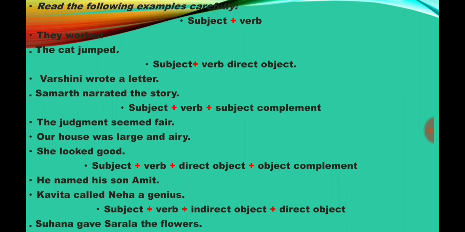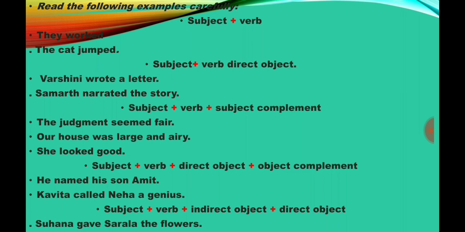Another sentence pattern: subject plus verb plus direct object. Varshini wrote a letter. Varshini is the subject, wrote is the verb, a letter is the direct object. Samarth narrated the story. Samarth is the subject, narrated is the verb, the story is the direct object.